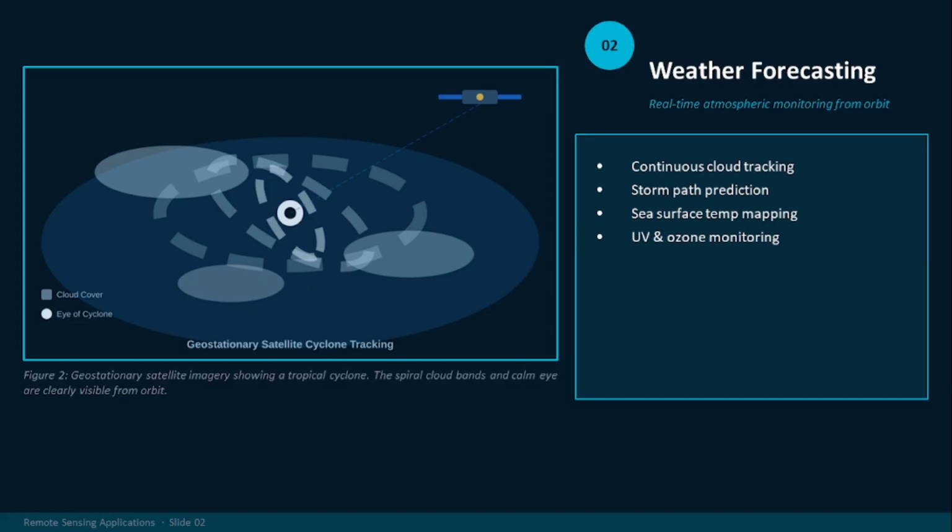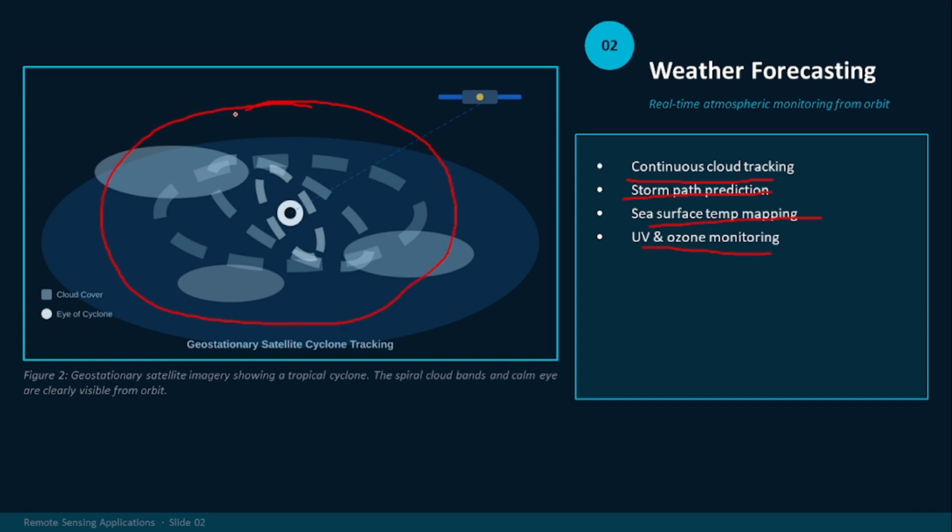Now moving on to the next application, that is weather forecasting. In weather forecasting, remote sensing is playing a very important role. How is it playing an important role? It is providing you continuous cloud tracking, storm path prediction, sea surface temperature mapping, UV and ozone monitoring. Here I am giving you an example.